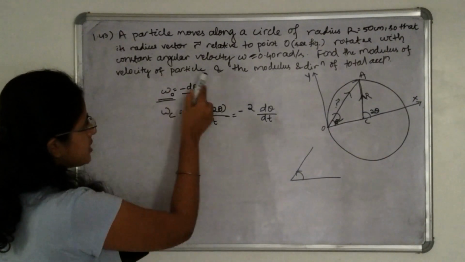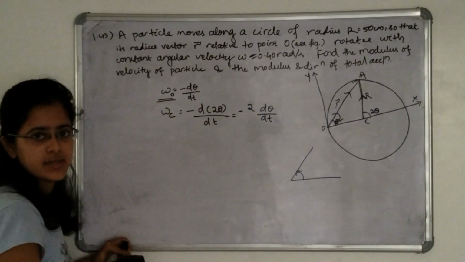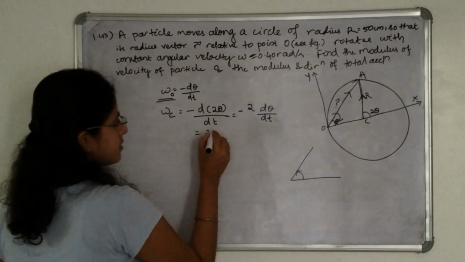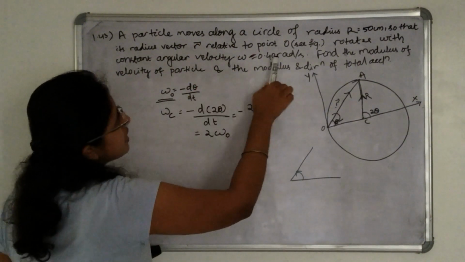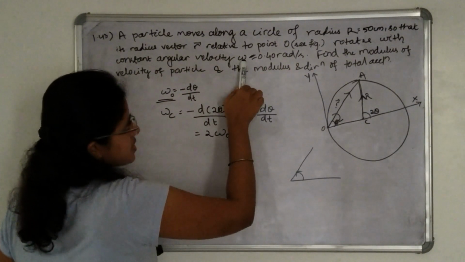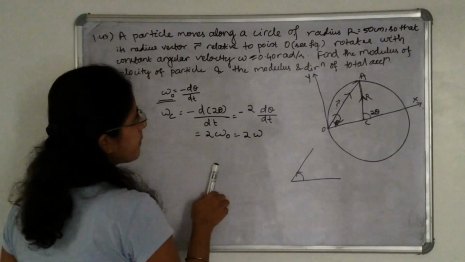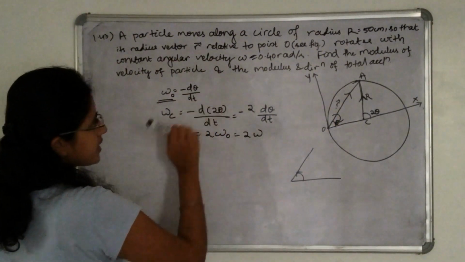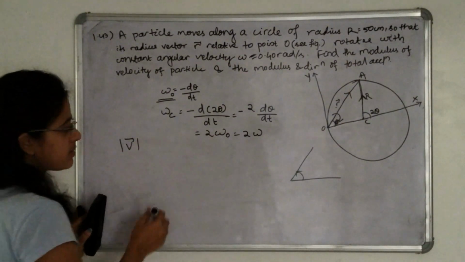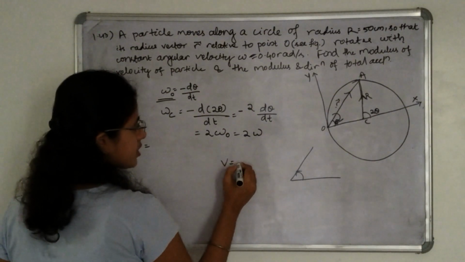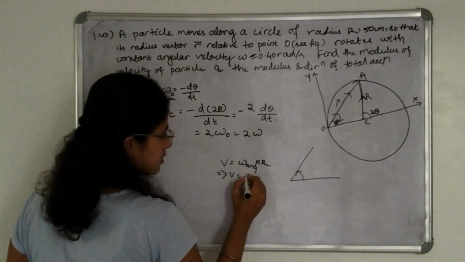We have already considered that the angular velocity omega with respect to point O is minus d theta divided by dt. Simply put this here: 2 omega with respect to O. In the question it is given that related to point O, this angular velocity is omega. That means this will be 2 omega. We have to calculate the modulus of the velocity of the particle. We also know that v is equal to angular velocity into r in case of circular motion.